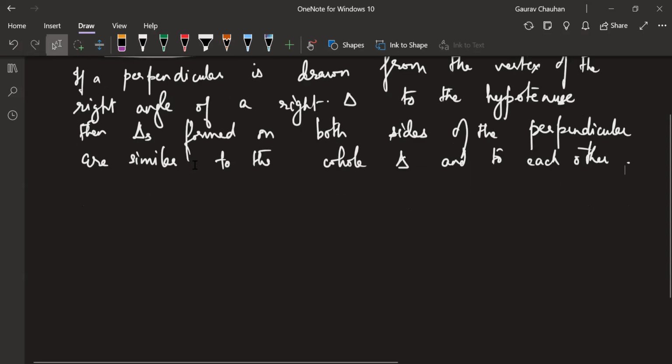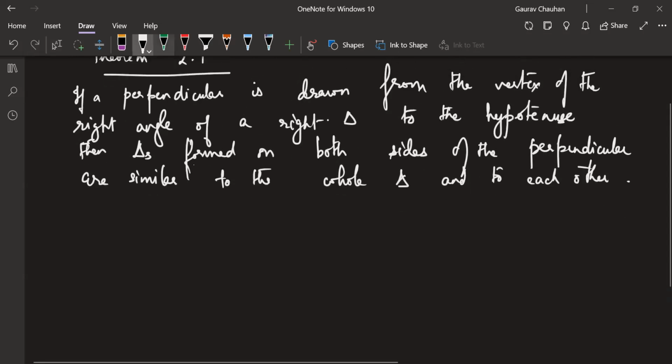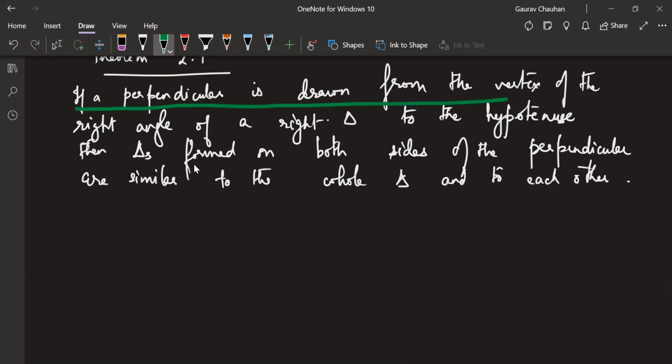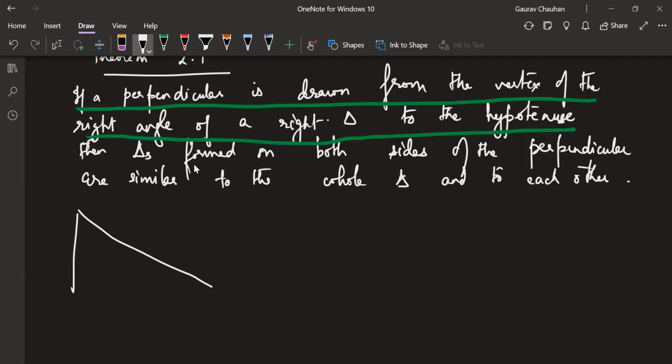It's not something which will be confusing for us. Let's just take a minute to absorb this. What it's saying: the given part is, if a perpendicular is drawn from the vertex of a right angle of a right triangle to the hypotenuse. First of all, I am very clear that there is a right triangle. Let ABC be my right triangle.